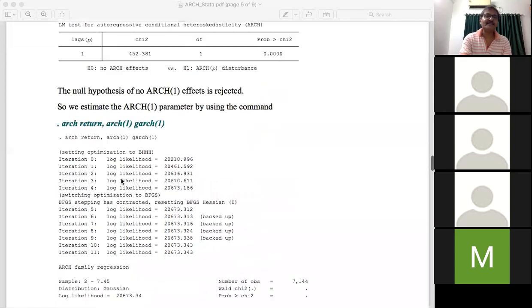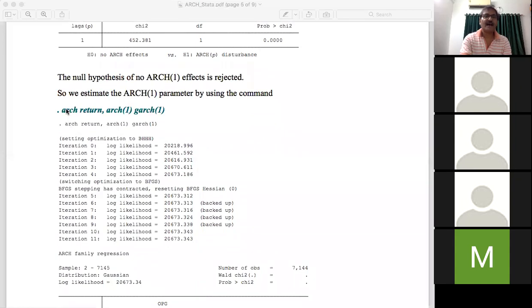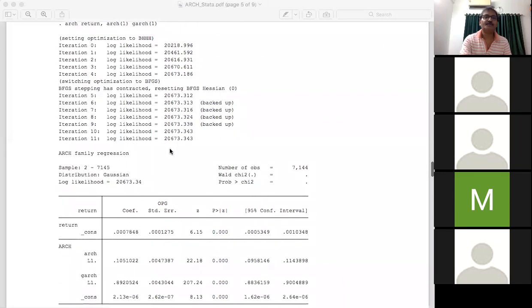So the command in Stata is arch, space, the variable name, comma, and after the comma comes the option. We put arch(1) garch(1). This indicates we are considering the GARCH-1-1 model. After executing this command, you will get this output window.